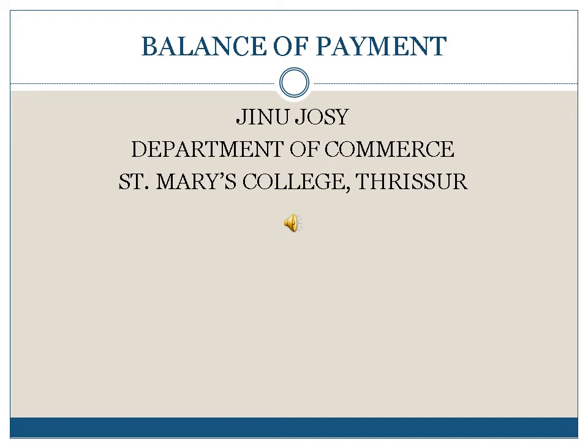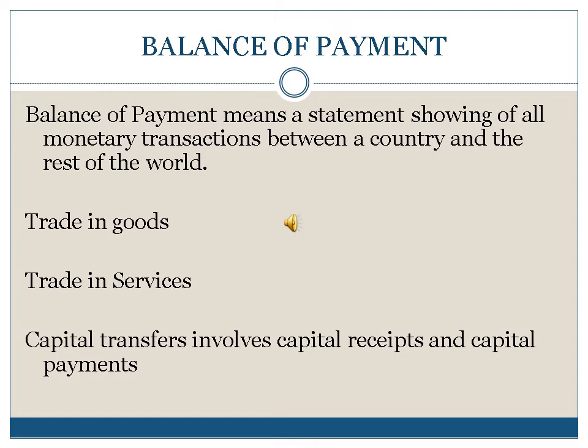Today we are going to discuss the balance of payment. The balance of payment means a statement showing all monetary transactions between a country and the rest of the world. In other words, we can say that it is a systematic record of all economic transactions between the residents of a country and the rest of the world in a given period. It is known as the balance of payment.